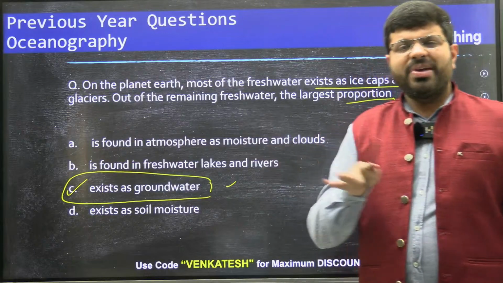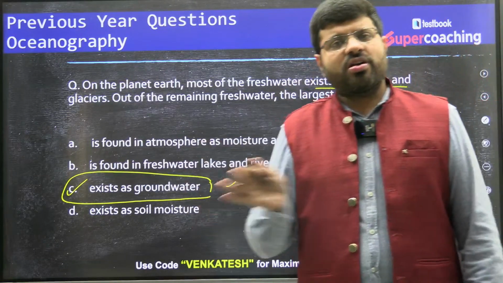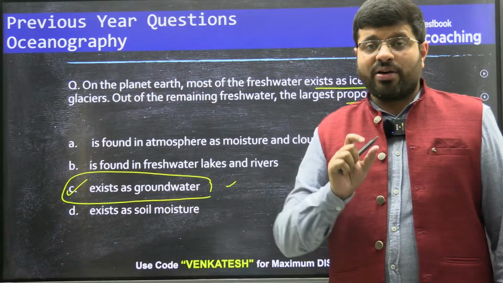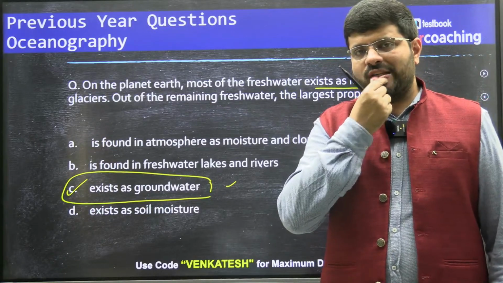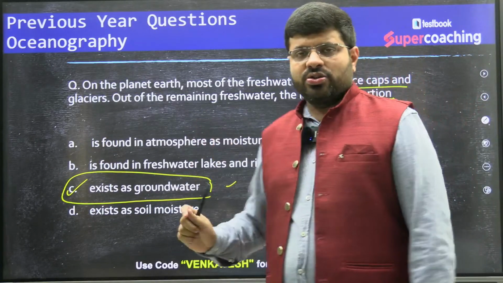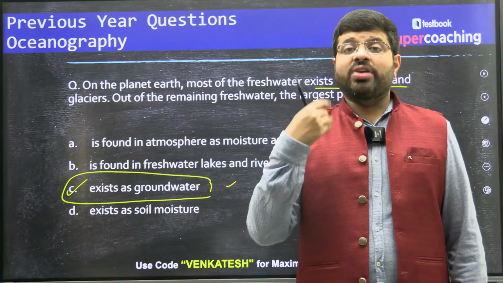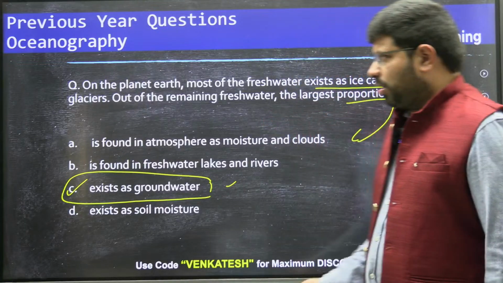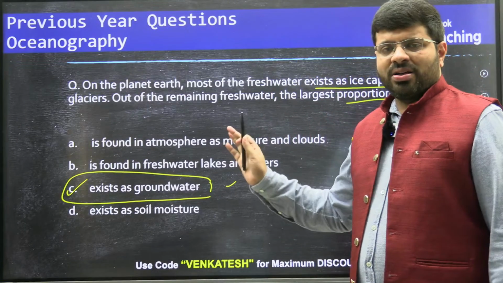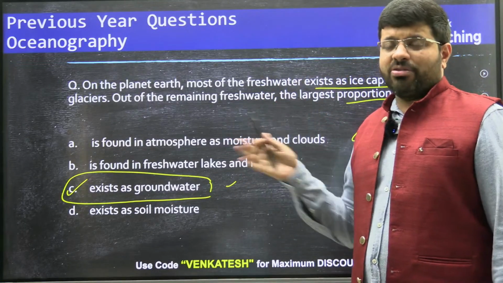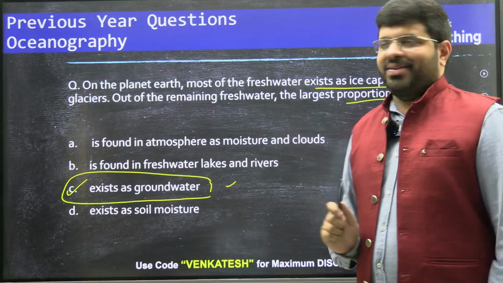I would say it's a medium question. It's not very difficult. It's not very easy. So people who have conceptual clarity, who have studied well, can get it. I would say the probability of a qualifier getting it is around 75%. I would be surprised if they don't get it, but I would not be shocked, right?